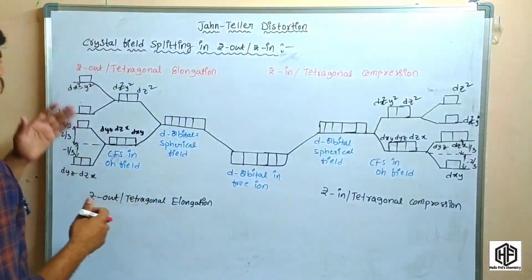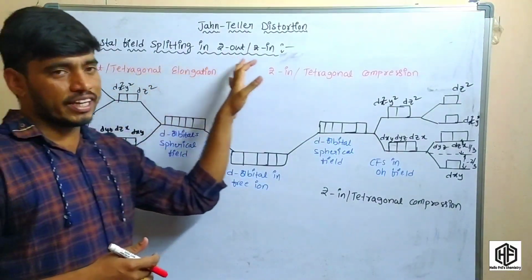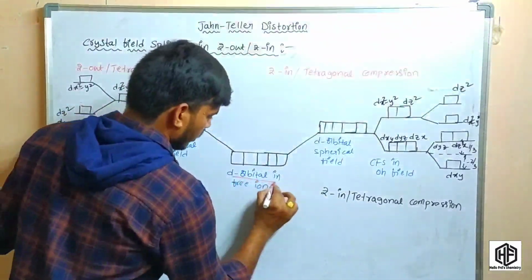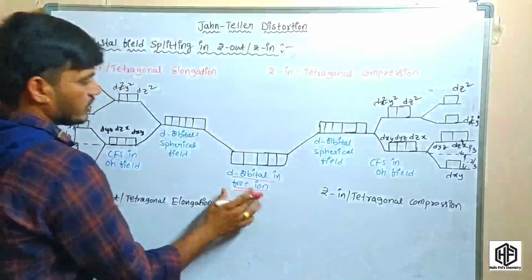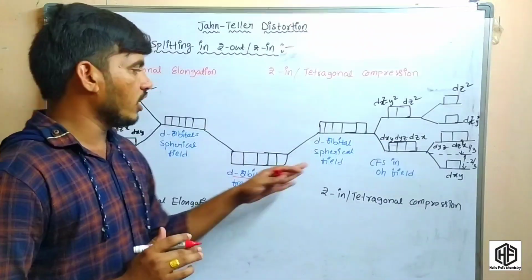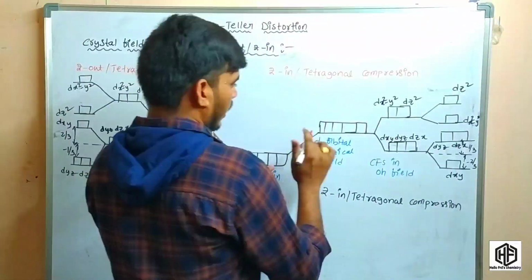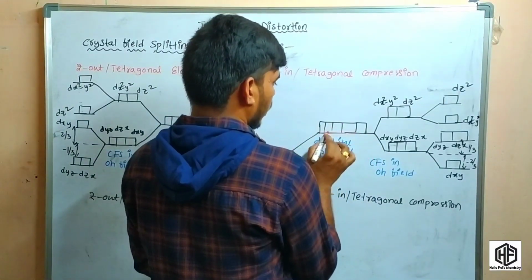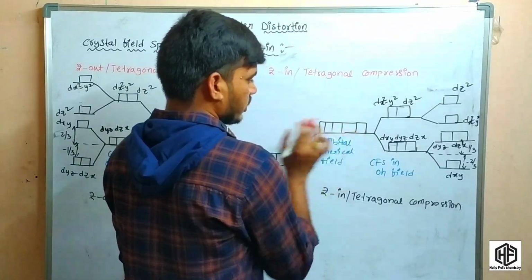Here these are the d orbitals in the free ion state. In the case of a spherical field, the energy is like that. This is also a degenerate state, where the same orbitals have the same energy.